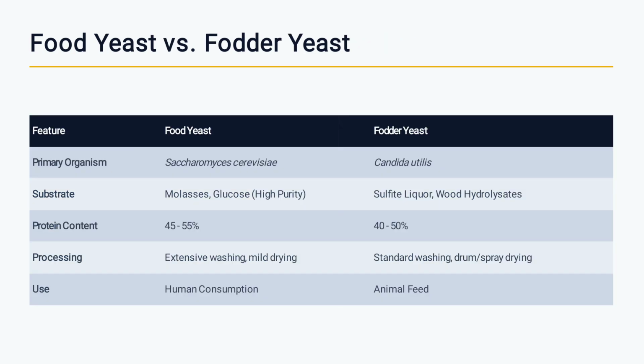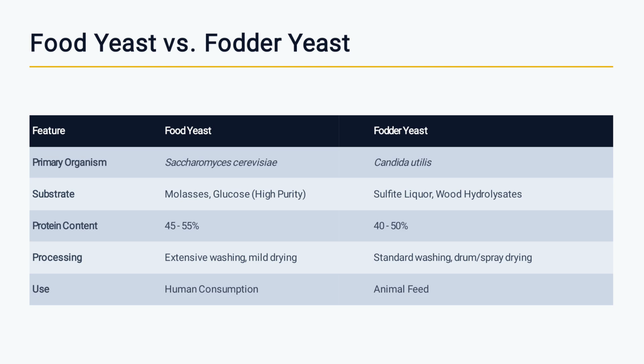Food yeast versus fodder yeast. Features: food yeast and fodder yeast. Primary organism: Saccharomyces cerevisiae, Candida utilis. Substrate for food yeast: molasses and glucose. Substrate for fodder yeast: sulfite liquor and wood hydrolysate. Protein content for food yeast 45 to 55 percent. Protein content for fodder yeast 40 to 50 percent.